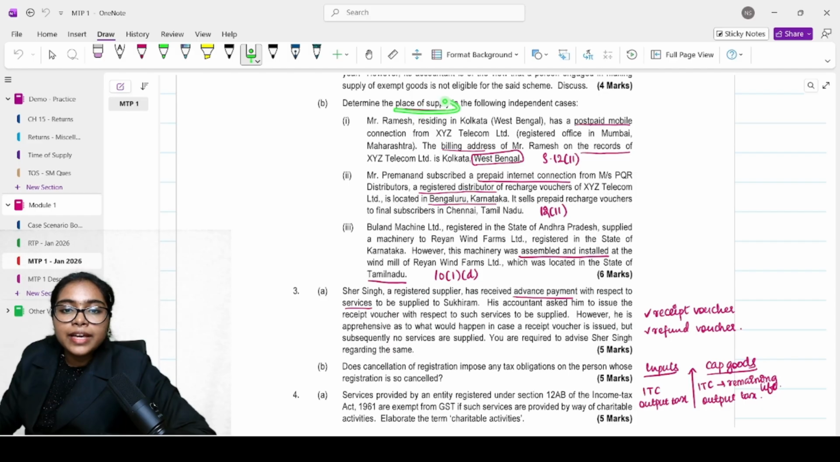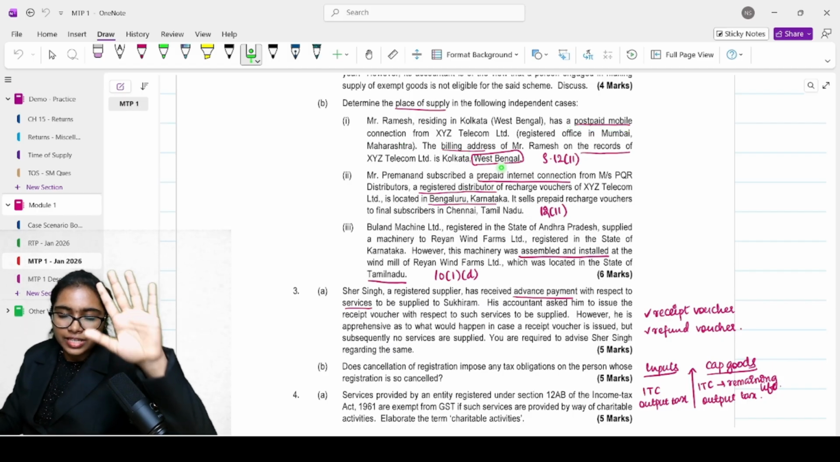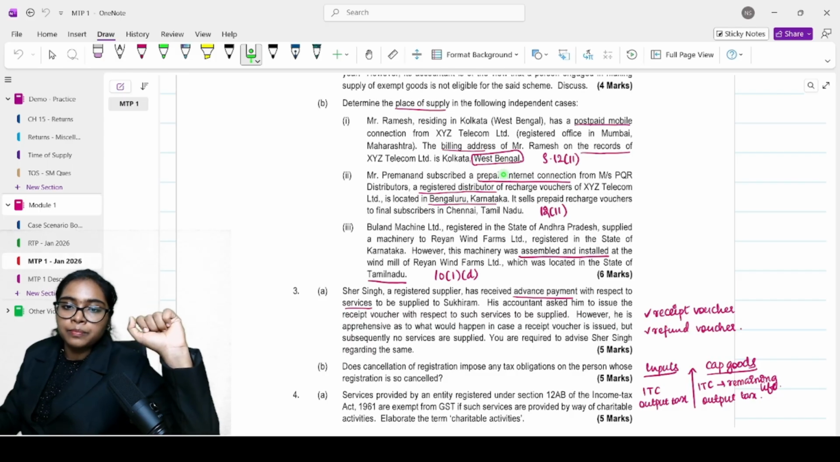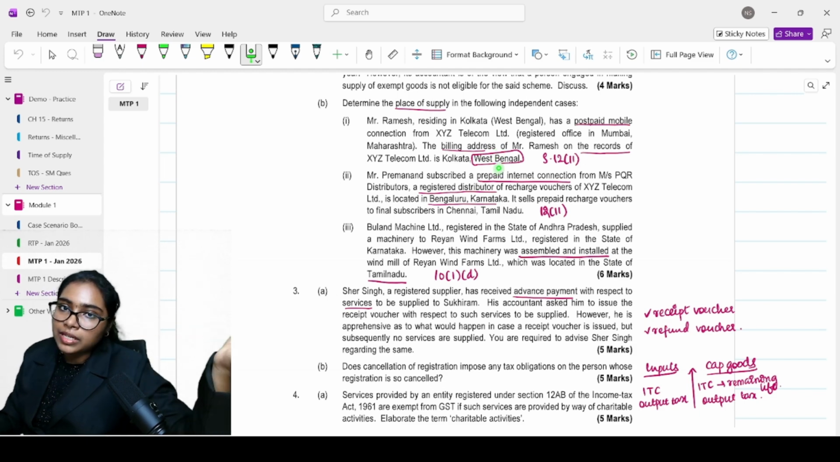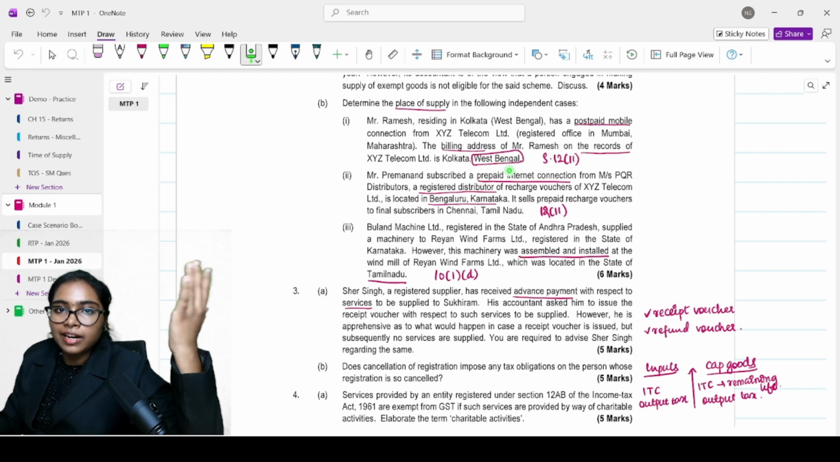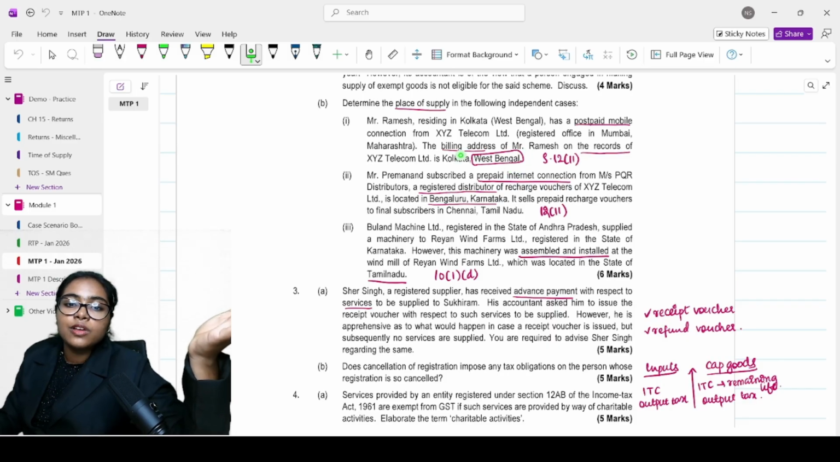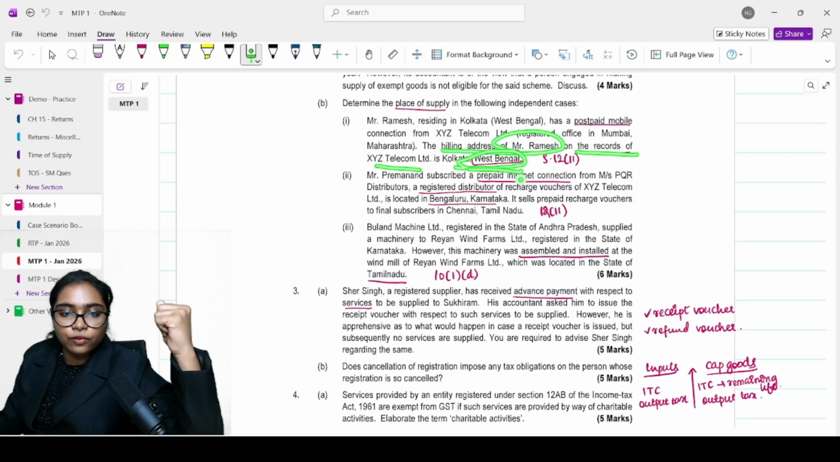Next part, determine the place of supply. He has a postpaid mobile connection. In case of a postpaid mobile connection, we learned it under Section 12, subsection 11. If we have the address of the recipient in the records, then that will be the place of supply. That particular address will be the place of supply. So here the recipient is Mr. Ramesh. We have his address on the records. It is Kolkata, West Bengal. That will be your place of supply.